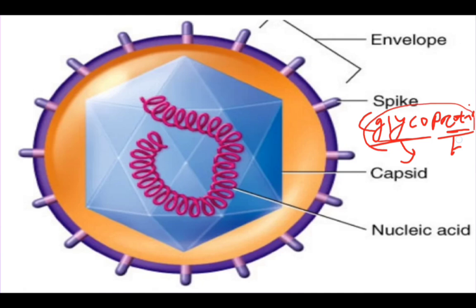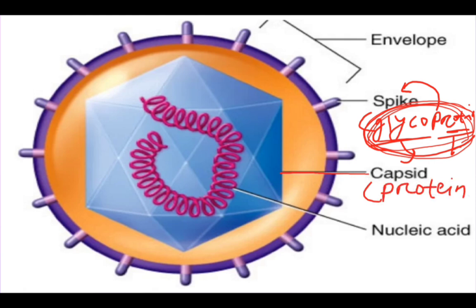So glycoprotein is composed of both carbohydrate and protein. It is a spike. This is the capsid, which is a protein coat, which is only protein. Then the nucleic acid, which can be DNA or RNA depending on which type of virus.